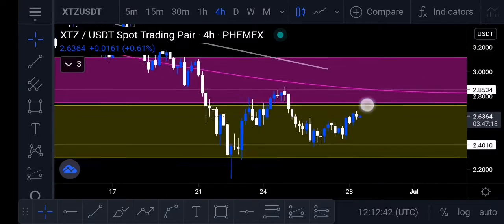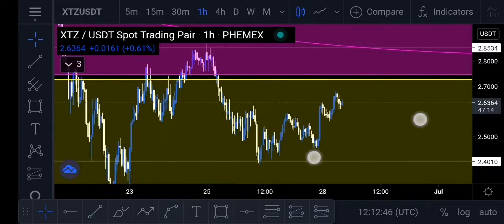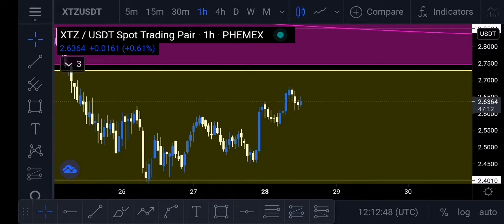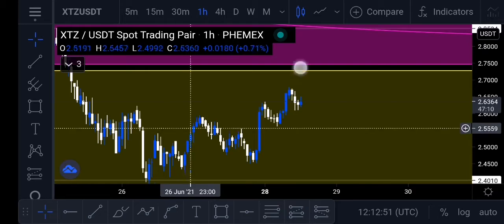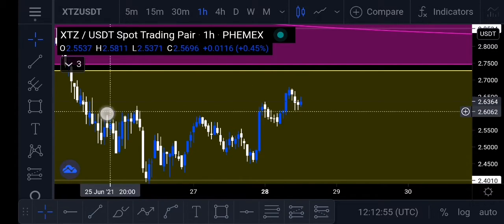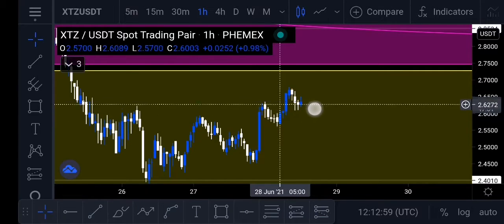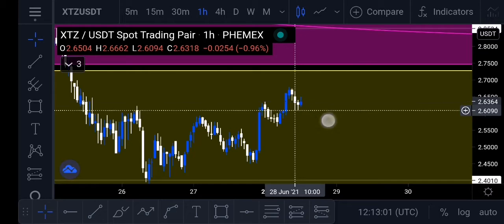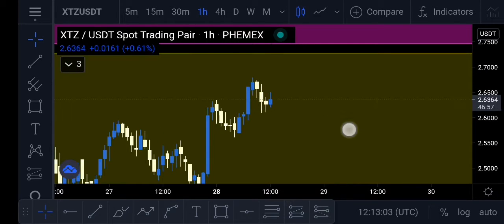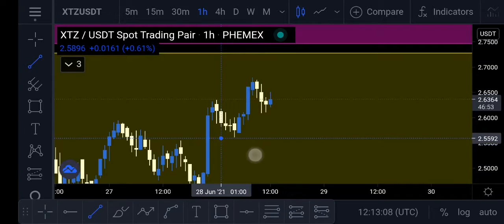But if we scale out to the lower time frames, we can see that we are in an uptrend, because we took all of these lower highs, made a higher low, higher high, higher low, and at this point we don't want to surpass this level right here if we want to continue the uptrend.